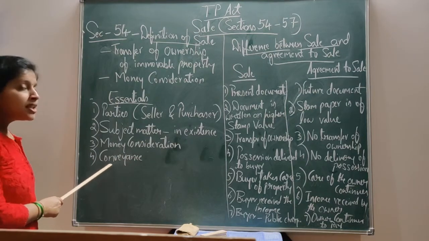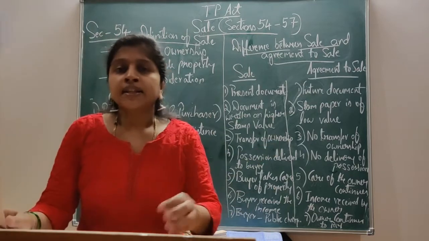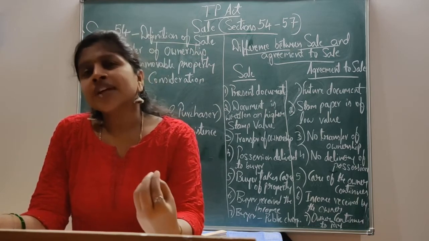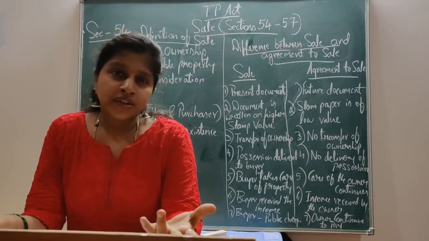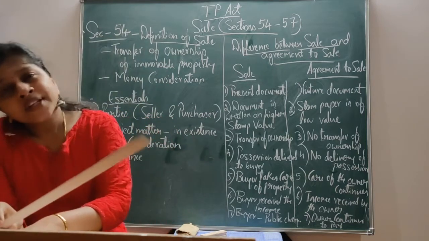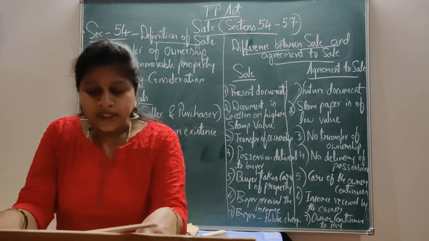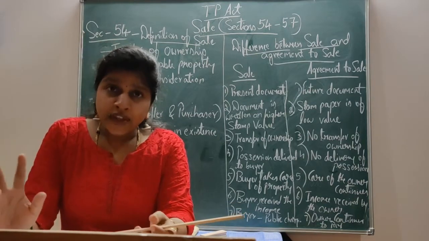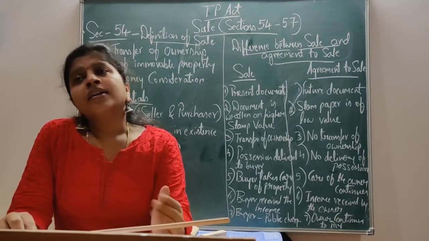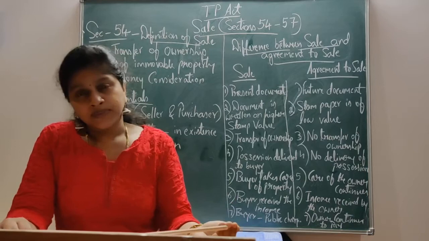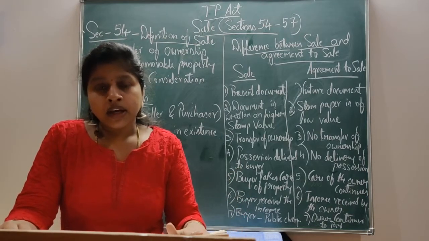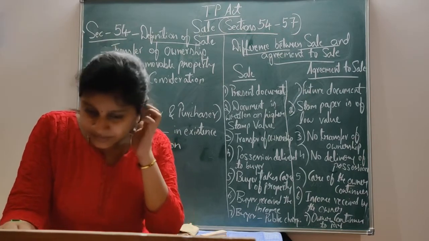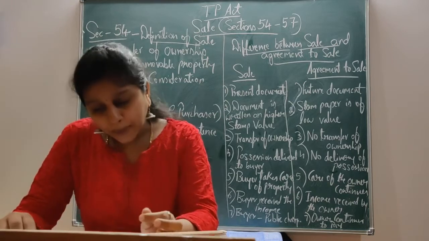Next, we shall go to the fourth essential of sale, that is conveyance. What is conveyance? Conveyance means transfer, that is, a mode of transfer. Sale is a transferring of ownership of immovable property. Section 54 provides two modes of transferring the property. One is through the delivery of possession, since only possession can be delivered. The second is through the registration of the sale deed. These are the two modes of transferring the property.